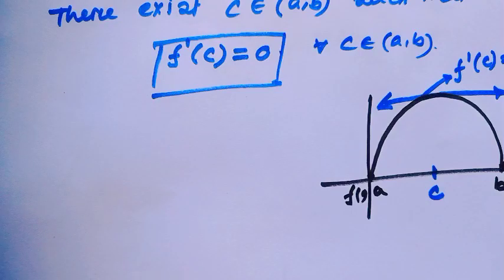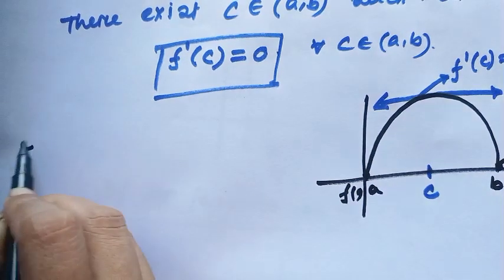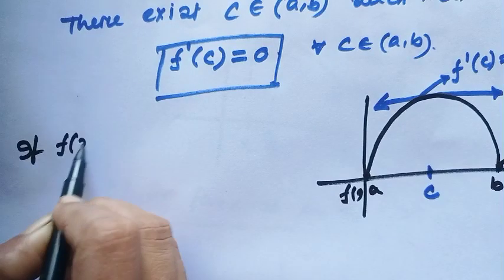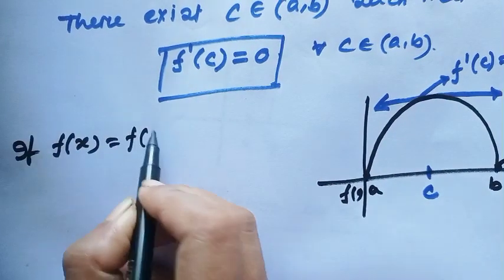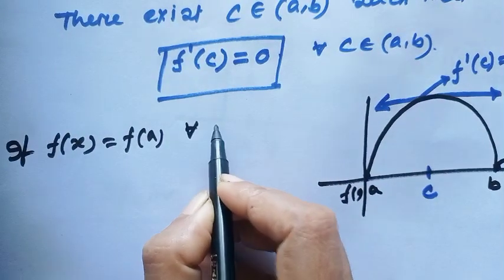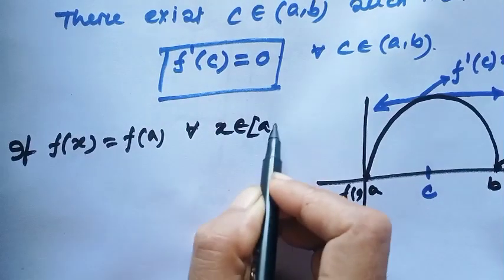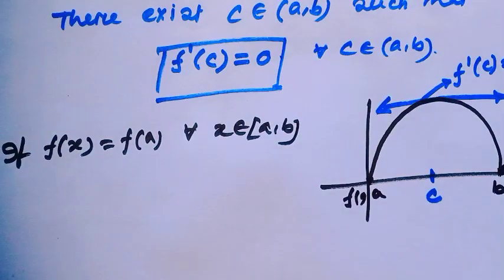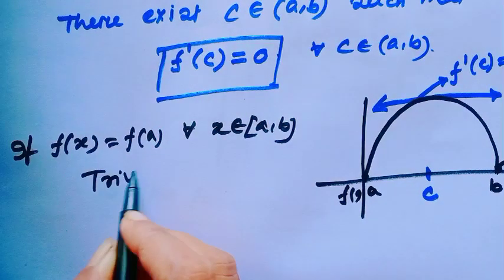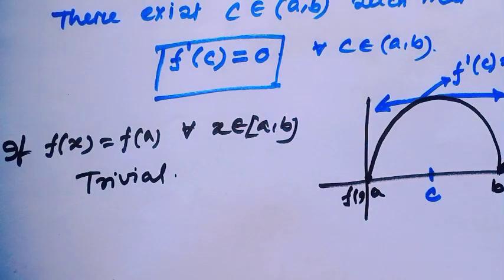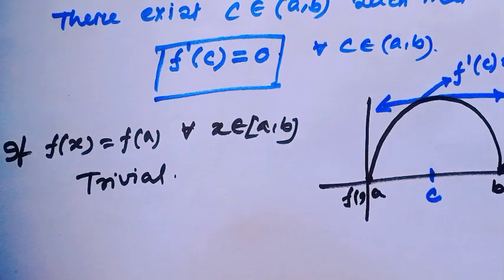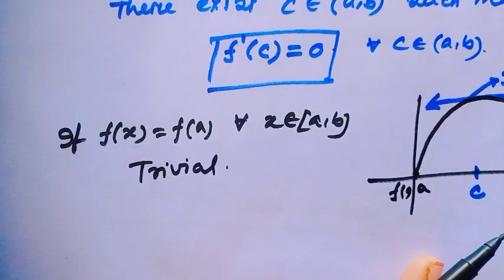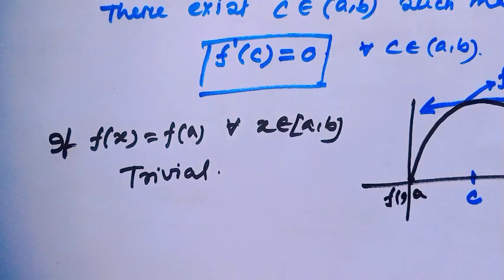For Rolle's theorem, if f(x) equals f(a) for all x in the closed interval [a, b], that implies the function is a constant function. Then this theorem is trivial, because when the function is constant, the slope of the tangent, f prime(c), is always 0.